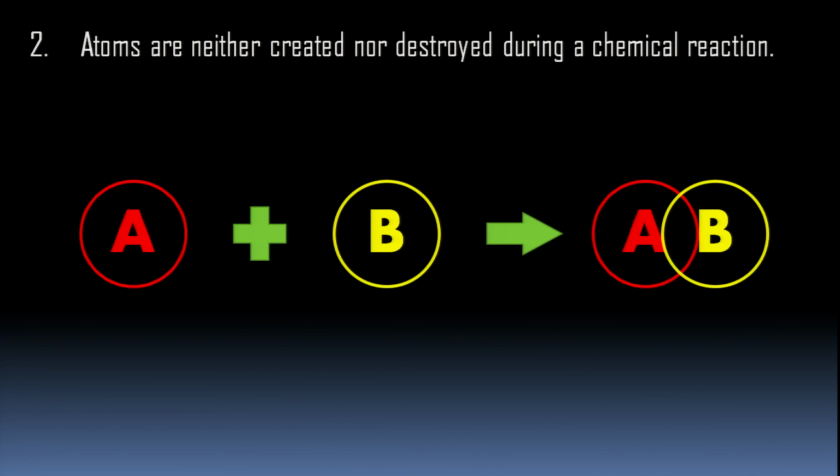Atoms are neither created nor destroyed during a chemical reaction. Suppose we see a chemical reaction, element A reacts with element B. Then they form a compound AB. Here you see element A as a whole is present, element B is present in reactants, and in products, what happened? All the atoms of element A and element B are there in the compound AB.